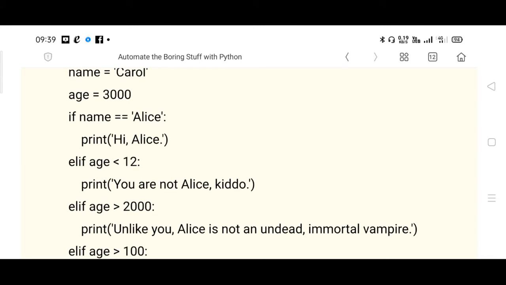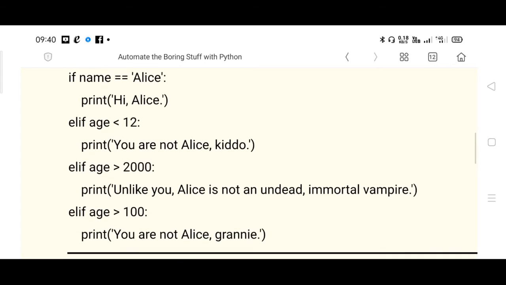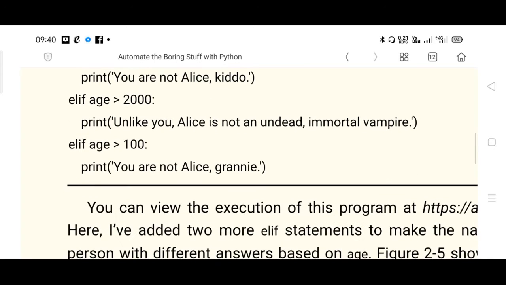Because age you have marked as 3000. So elif age greater than 2000, print unlike you, Alice is not an undead immortal vampire. So this is the statement, anything it can be, okay? Elif age greater than 100, you are not Alice, granny.